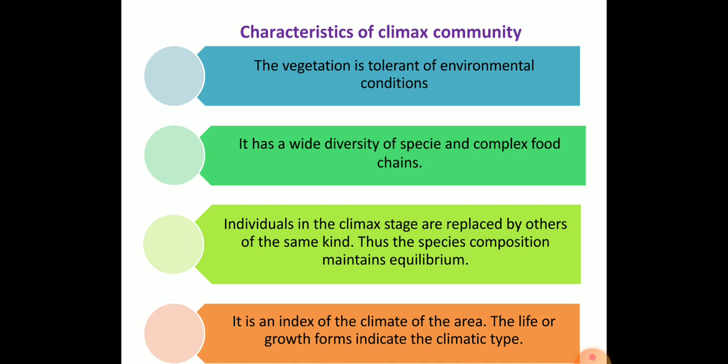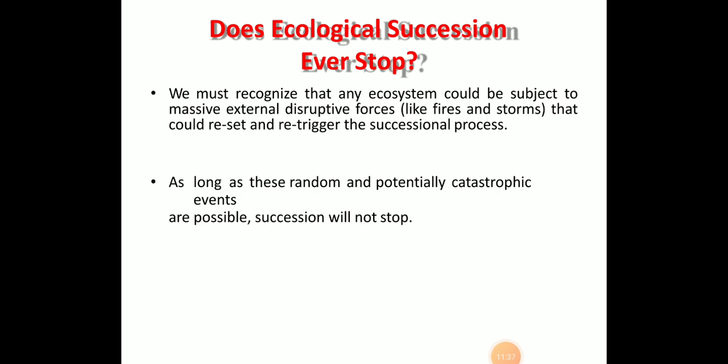The last is the climax community, and how the character of the climax community changes. The vegetation tolerates environmental conditions, has a wide diversity and a complex food chain, and usually the climax stages are replaced by other small kinds of changes, and almost all types of life forms occur in that area. So we can call it the final climax community.